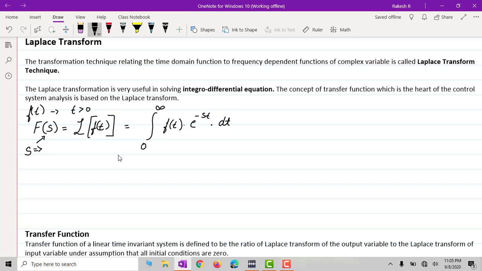This is called the frequency dependent complex variable.